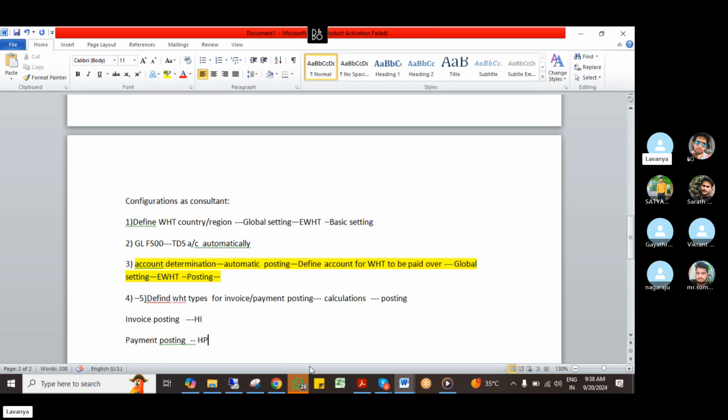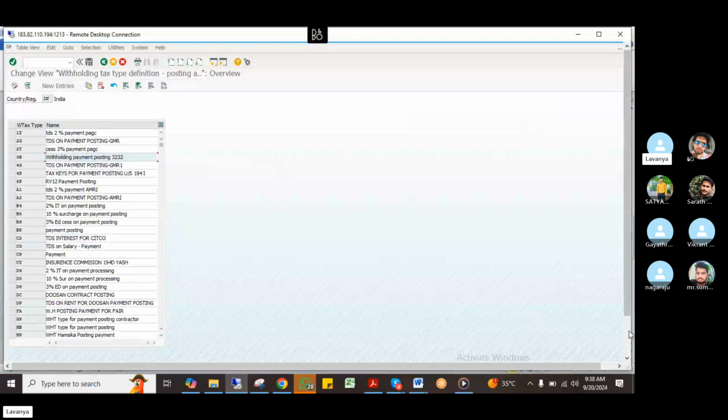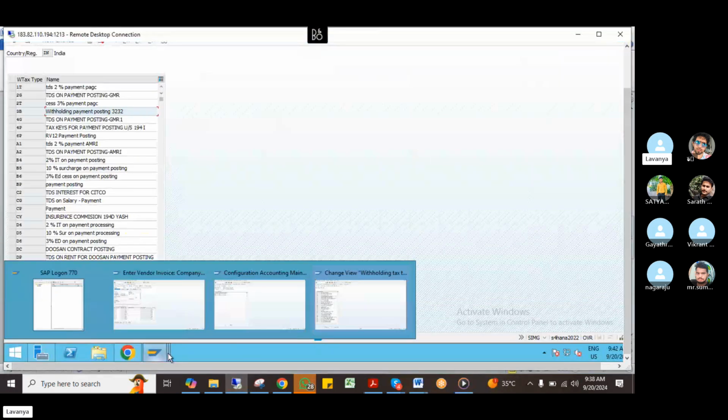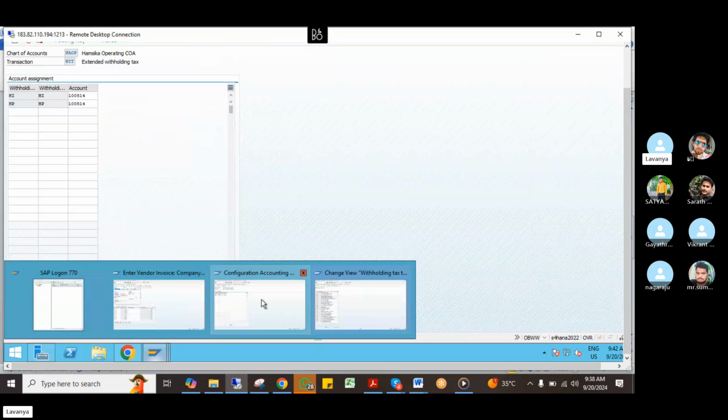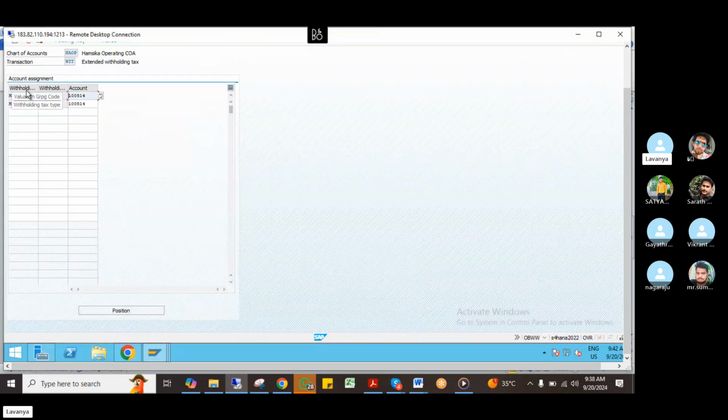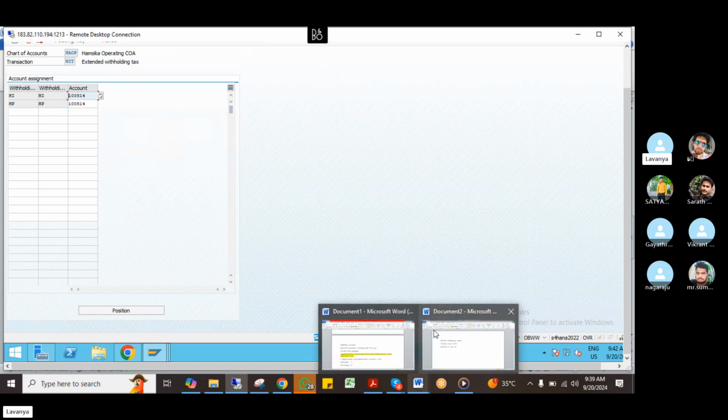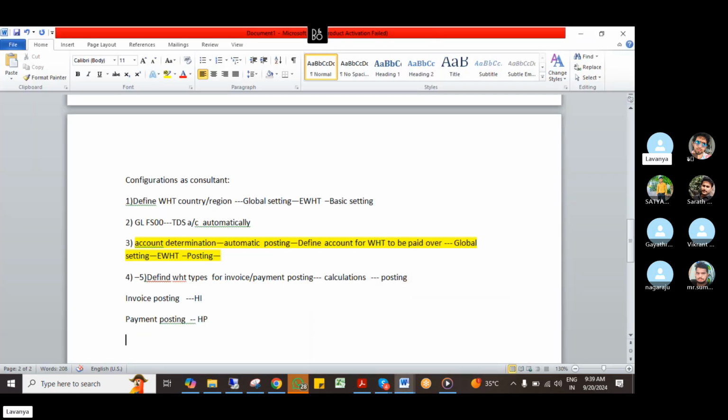If you see here in the account determination, there are two types of configurations I have to do. One configuration is the withholding tax type, which I have done. What is the meaning of withholding tax type? It means in postings, whether invoice posting or payment posting. What is the second configuration? Tax codes, right? Withholding tax code. So the next configuration is my withholding tax code.